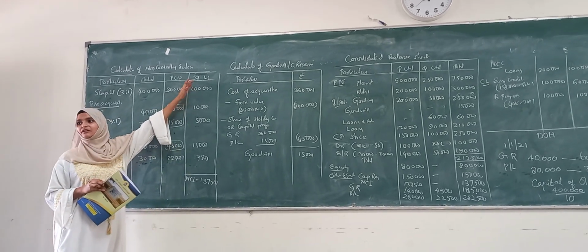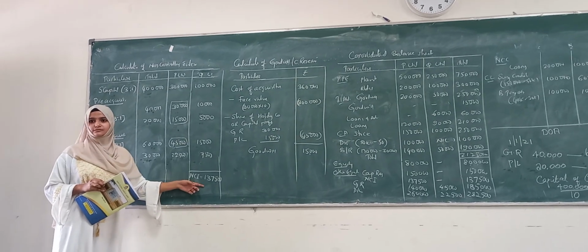This is our subsidiary company. If we add these amounts, we will get the non-controlling interest.